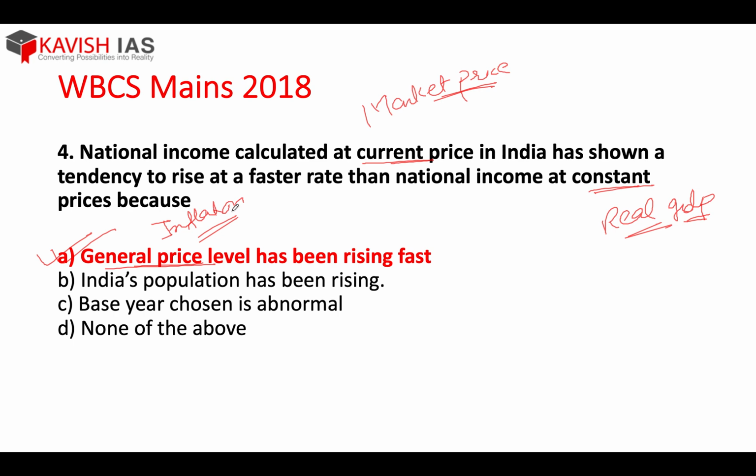Why? We saw the figure, right? 50 lakh, 60 lakh. It is rising. Why? Because of the inflation. Per unit price has increased, not because productivity has increased. Okay. So the reason is inflation. General price level has been rising fast. See, if you understand it, you can get it very quickly. But if you don't understand, this would become difficult. So please guys, understand this, and whatever doubts you face, please put them in the comment section or write to us. We would definitely get back to you.